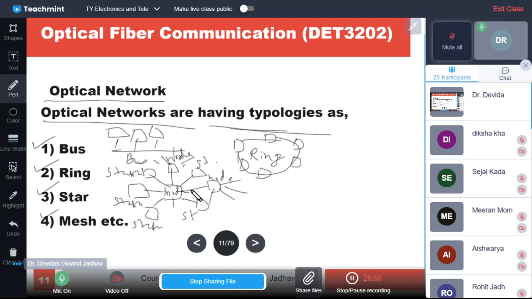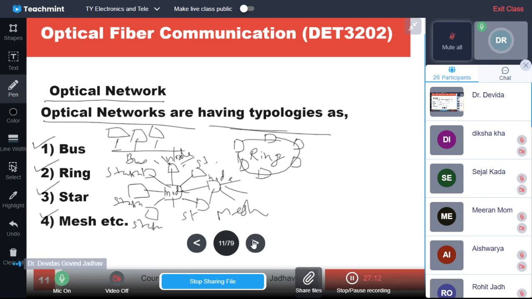A simple star may have one node and multiple stations, but if multiple nodes are in a star, it becomes a mesh. So this also can be called a mesh or a hybrid. A hybrid has bus, star, mesh, ring all together, or a few of them together.